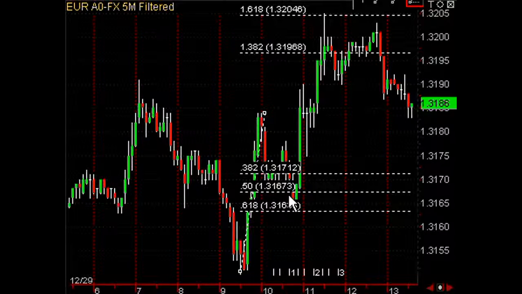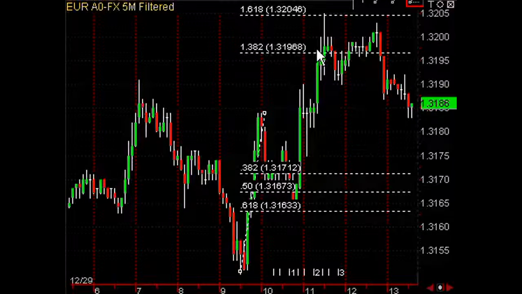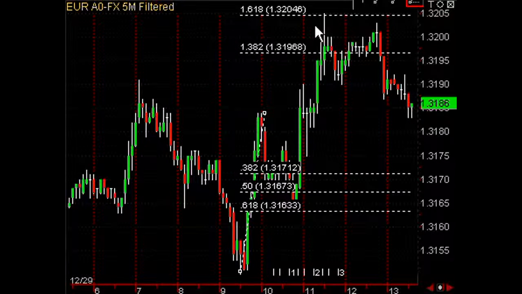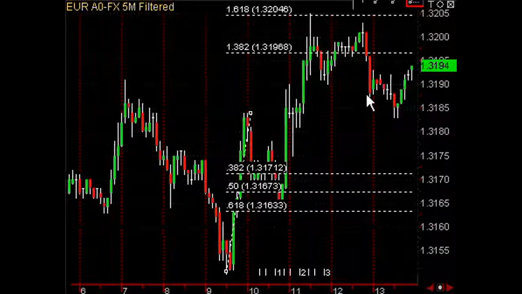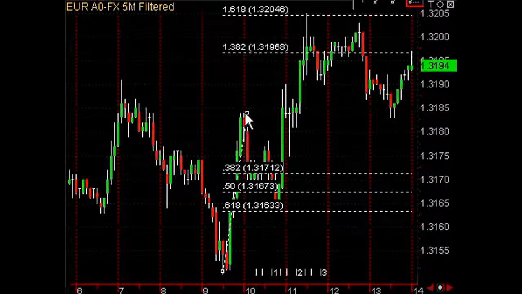So this Fibonacci system lets you get into the trend on a pullback. You buy here, the market goes up here, you exit your longs, and you consider going short if you're a counter trend trader. This trade right here found about 40 pips up, and the counter trend trade found about 20 pips on the way back down. Let's look at other examples.